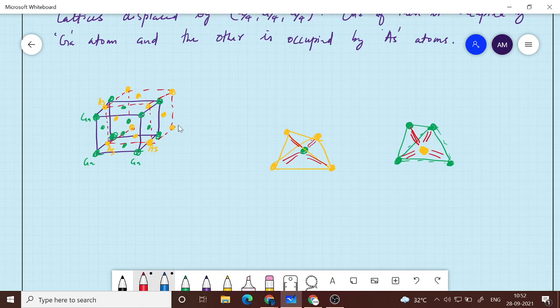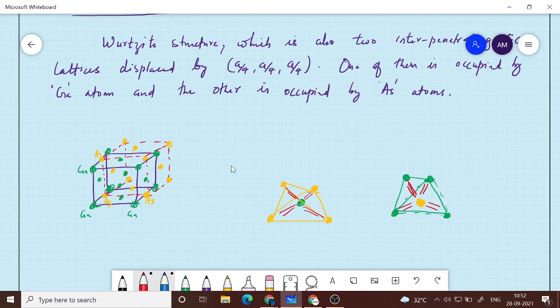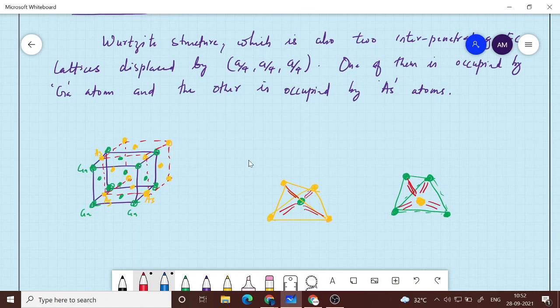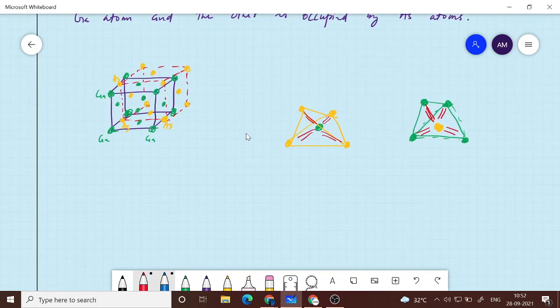So it's a tetrahedral structure again, everything is the same, the only thing is that the second lattice is a different species of atoms. Or you can think of it as one FCC lattice, with each lattice point having 2 atoms associated, one gallium atom and one arsenic atom together, and they are displaced by a by 4, a by 4 everywhere.